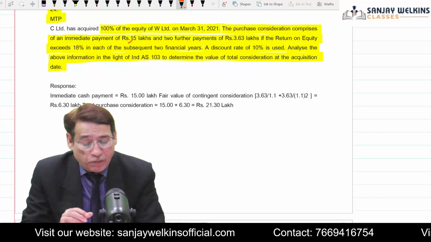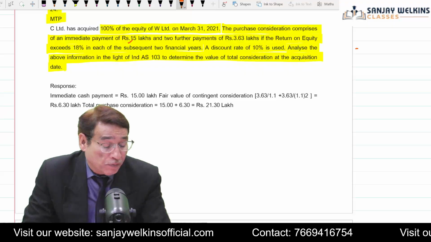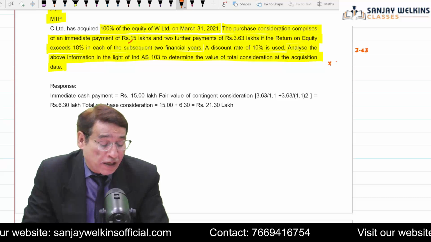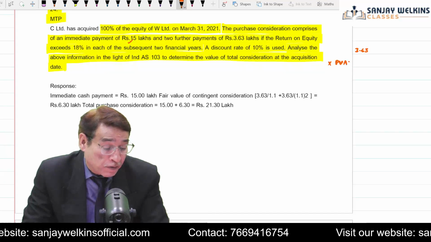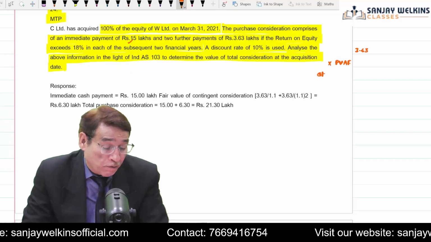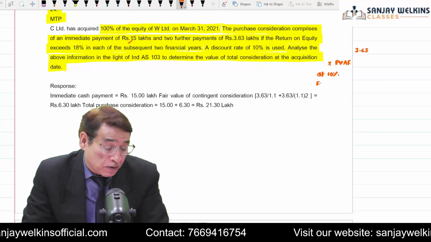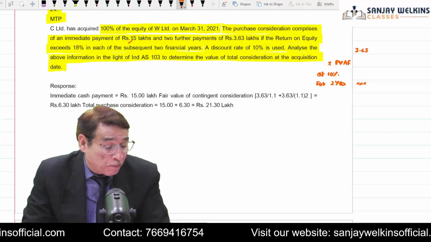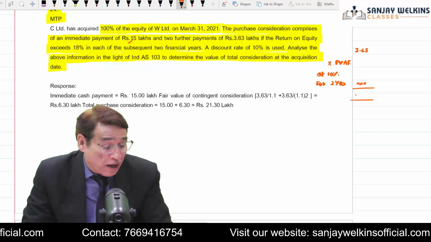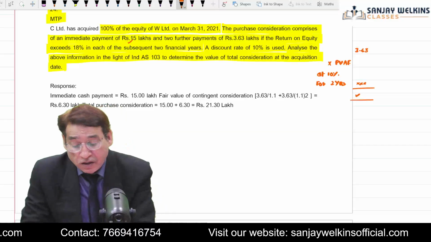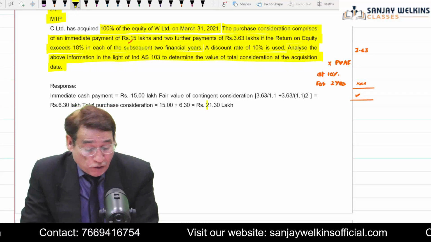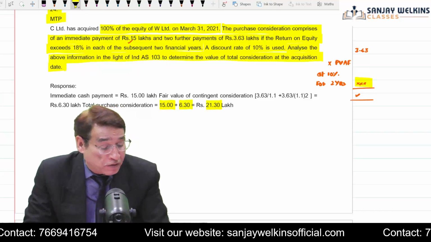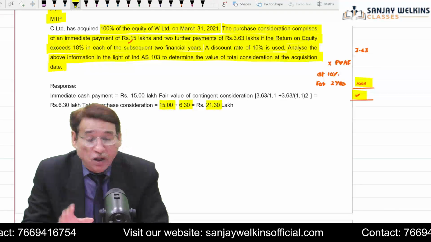In order to find out the present value of the contingent consideration, it is 3.63 lakhs. Now you will have to multiply it with the present value annuity factor, correct, at 10% for 2 years. So whatever factor is there, you multiply it with this one and add the figure to the 15 lakh to get the answer. So ultimately your answer will be equal to 21.3 lakh. 15 lakh is the immediate payment and 6.3 lakh will be the amount of consideration which we are going to actually include. Correct? It is clear to you.